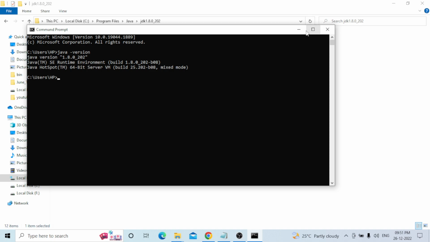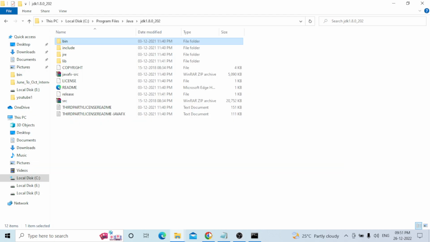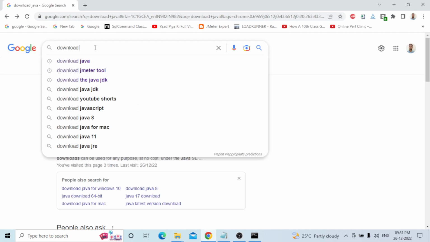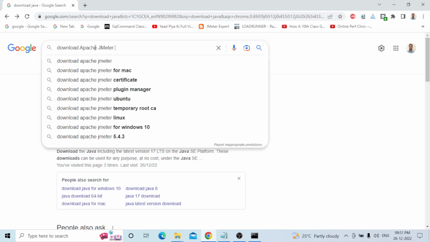Now moving on to download the Apache JMeter tool. How do we need to do it? In the same website, you can go back to Google and search for Apache JMeter download. The first link is jmeter.apache.org. This is the original link. Just click on it.